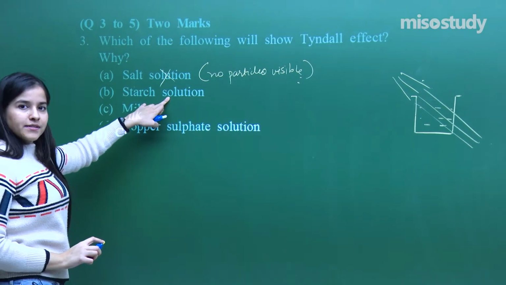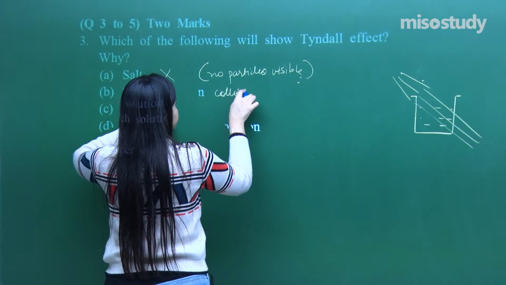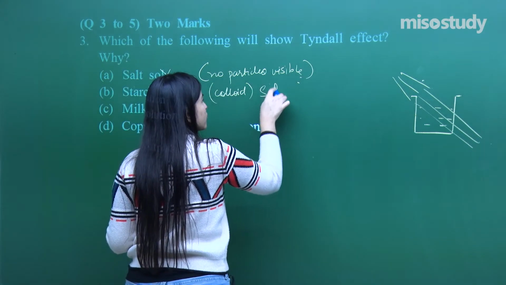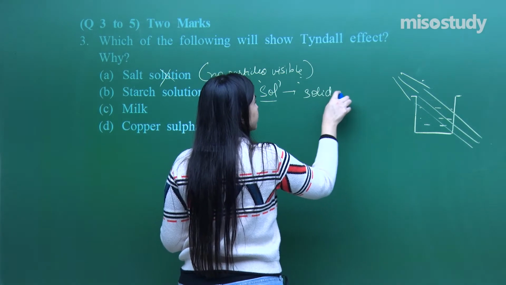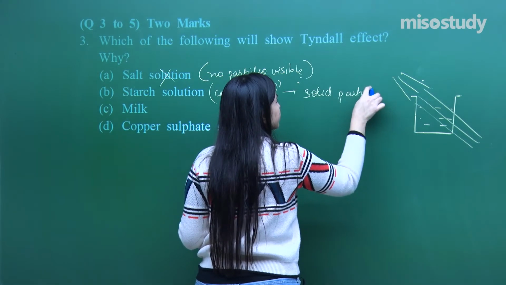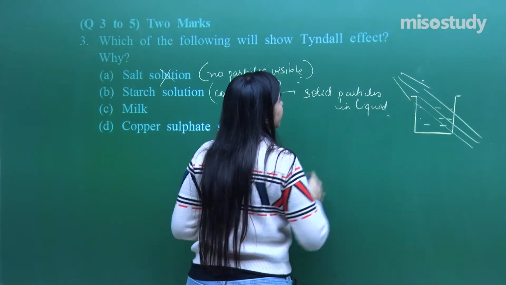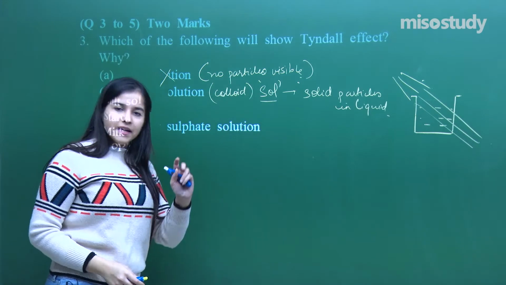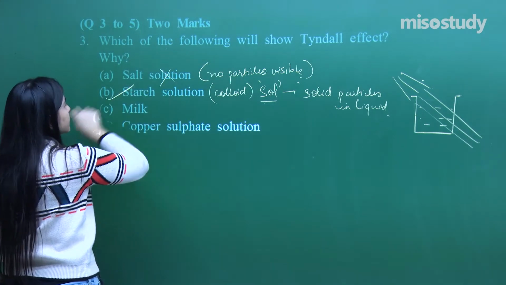Starch solution. Starch solution, again it's a kind of colloid, and it's usually known as sol. Sol means some solid particles dispersed in the liquid, so that is a sol, fine. And whenever you see a colloid, it is definitely going to show the Tyndall effect. It will show the Tyndall effect.